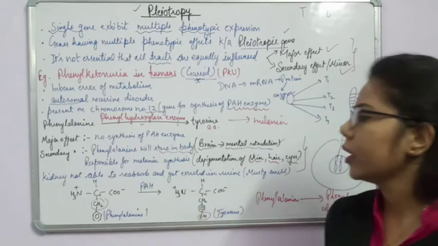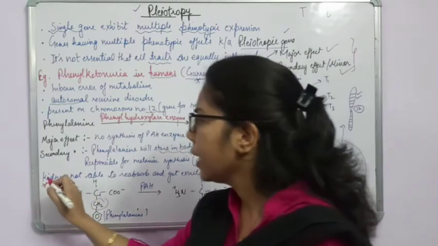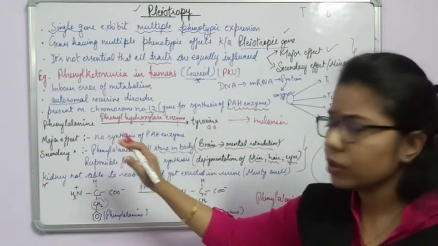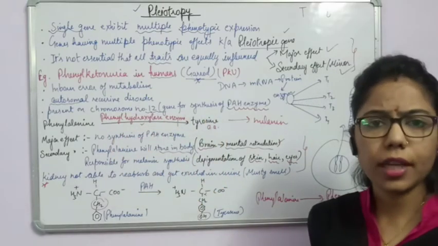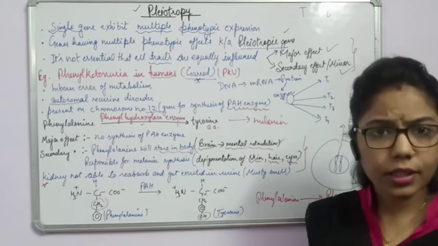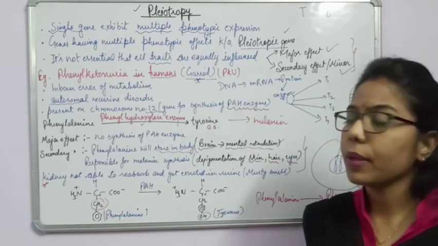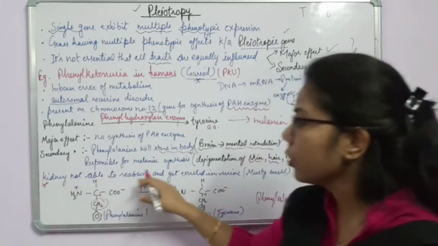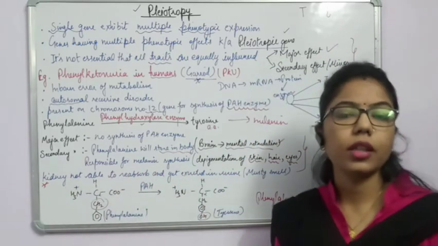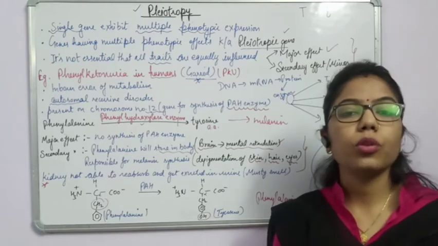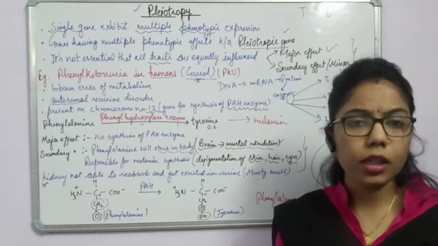Now one more important thing for knowledge, that as we have said that if there will be no transformation of phenylalanine into tyrosine, what will happen? They will start accumulating. If they will start accumulating, what will happen? Kidney is not able to reabsorb. If we have done the excretion system, में क्या हो रहा था? Most of the things get reabsorbed by the body.